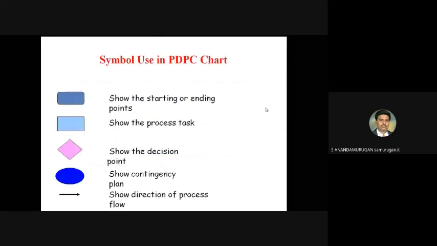Symbols used in this PDP chart: they show the starting and ending points; the process task is shown by a rectangle; the decision point by a triangle; contingency plans by an oval shape; and arrows show the direction of process flow.